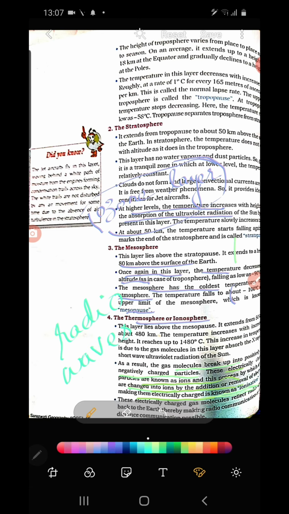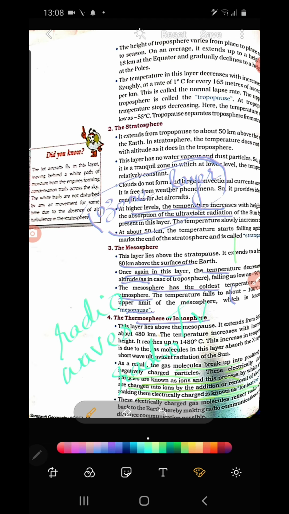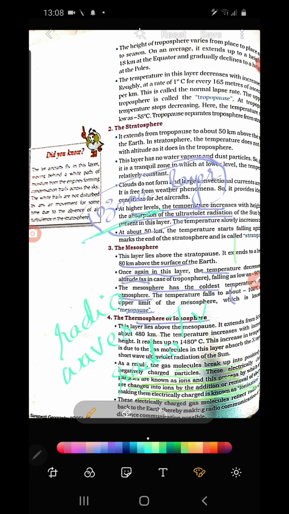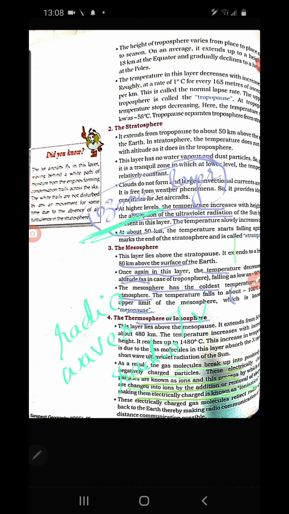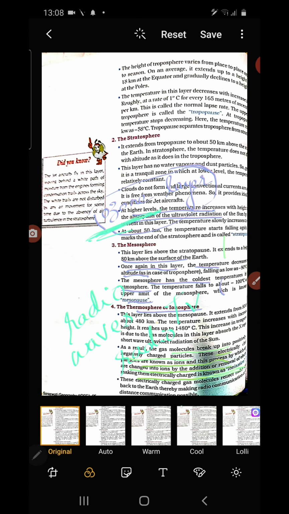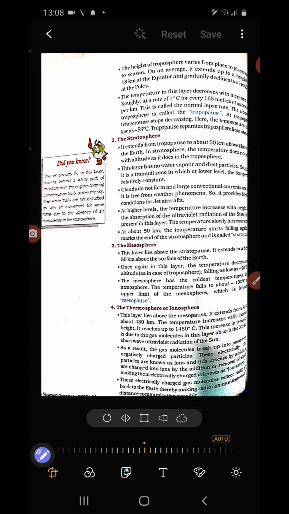From the TV station and radio station, programs are sent to the atmosphere, and these waves are called radio waves. When these radio waves reach the ionosphere, the fourth layer, the thermosphere, the ionosphere sends back the radio waves to the earth.